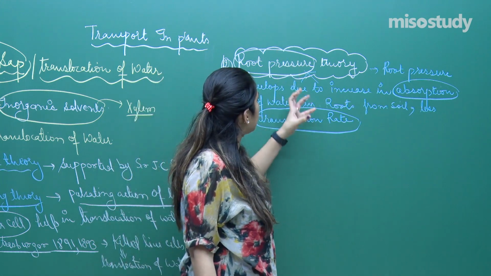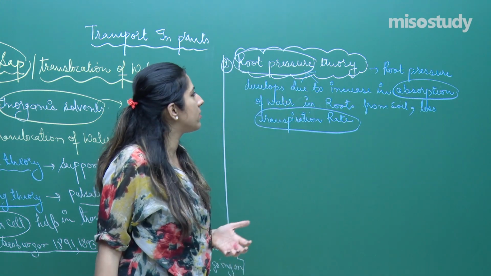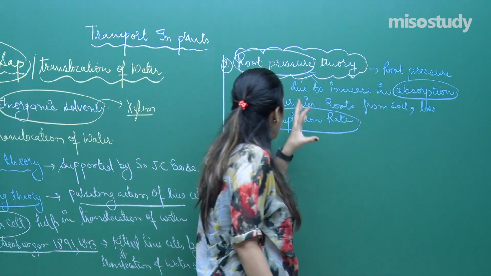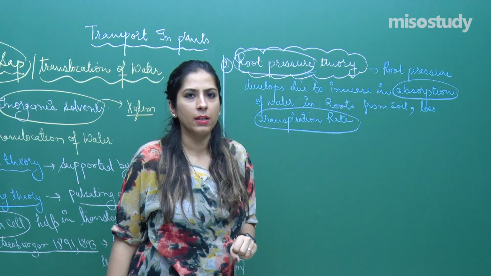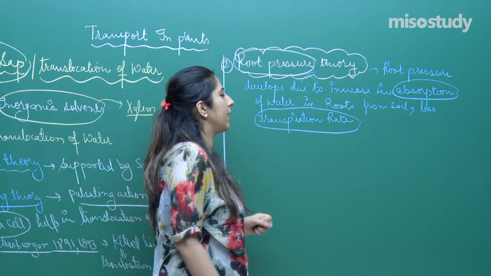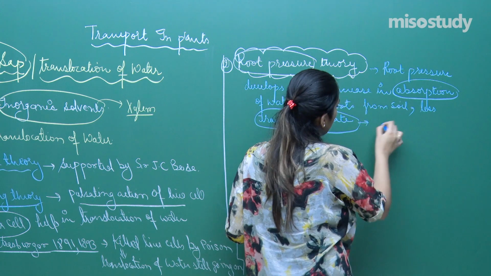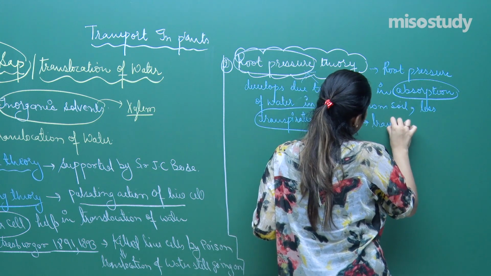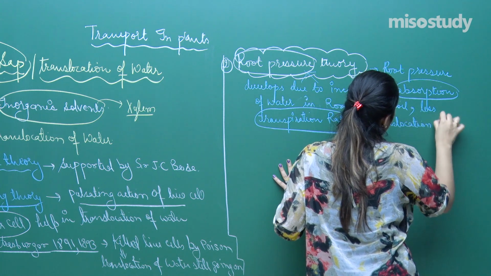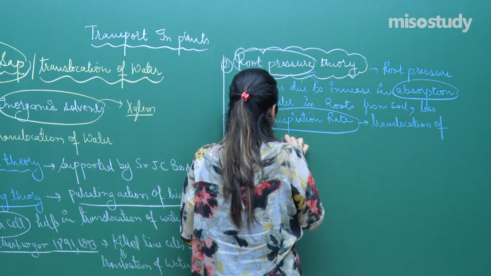But in this case, they said that a pressure was developed. This pressure is developed because of an increase in absorption and less transpiration rate. This leads to the formation of root pressure, and this root pressure helps in translocation of water.